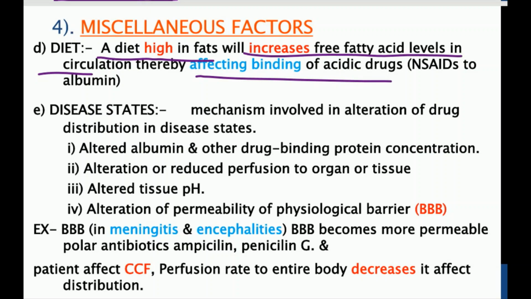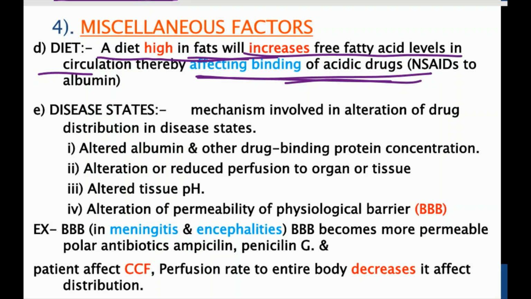Why? Because fatty acids have a high affinity towards some plasma proteins. If the fatty acid binds with the plasma protein, the acidic drug cannot bind with that plasma protein, because the site is already saturated with fatty acid. So if the fat content is high, it may affect the binding of the acidic drug molecule.